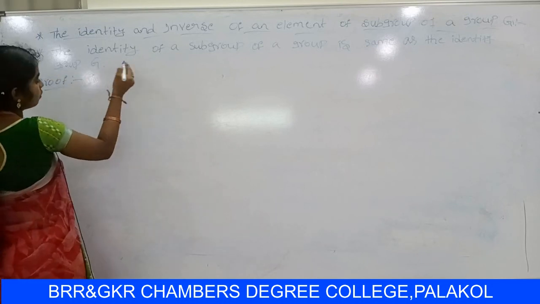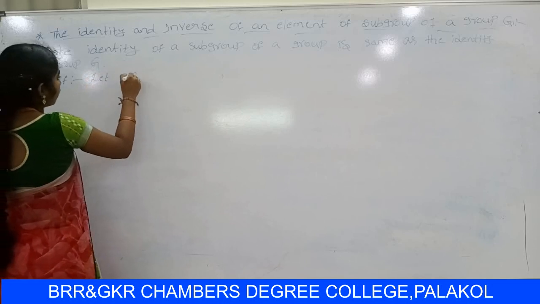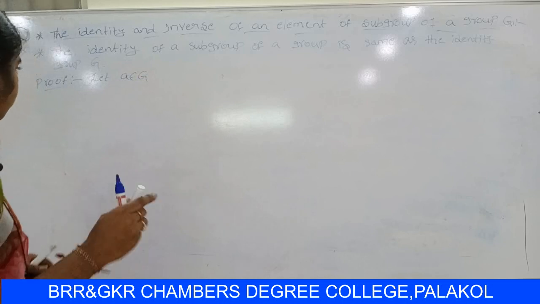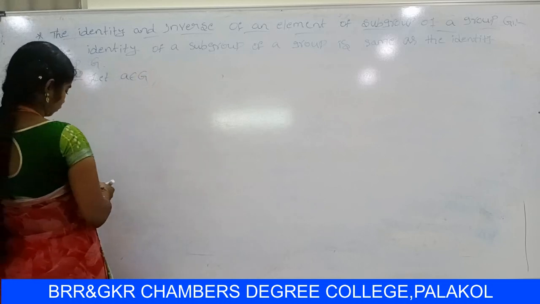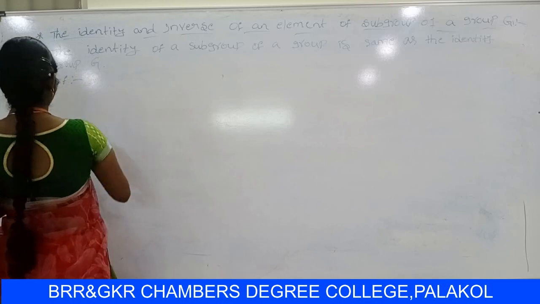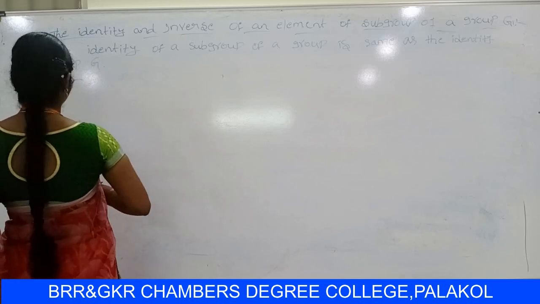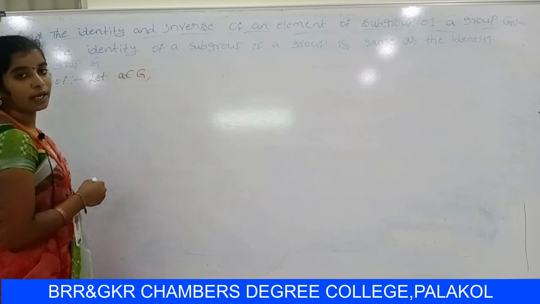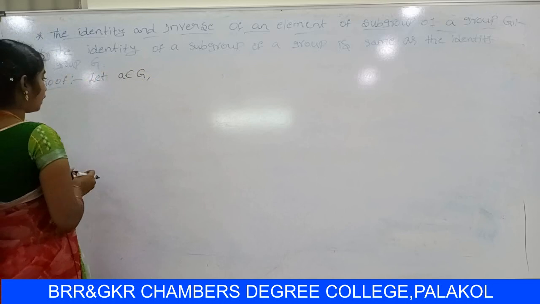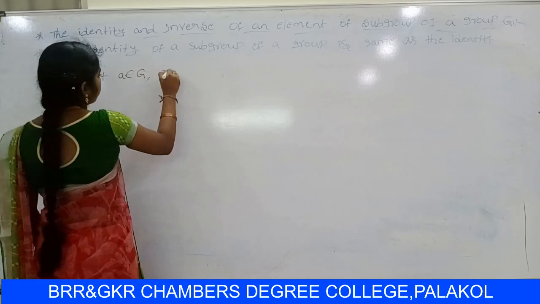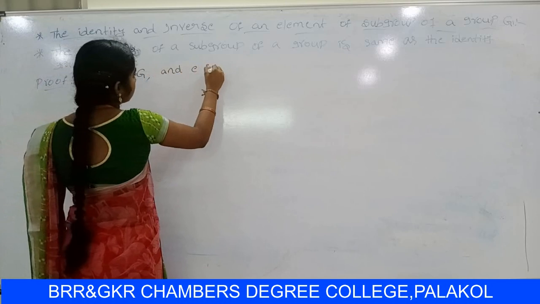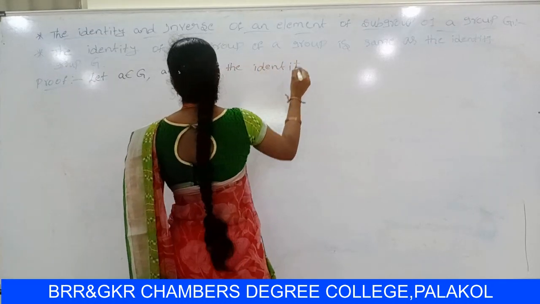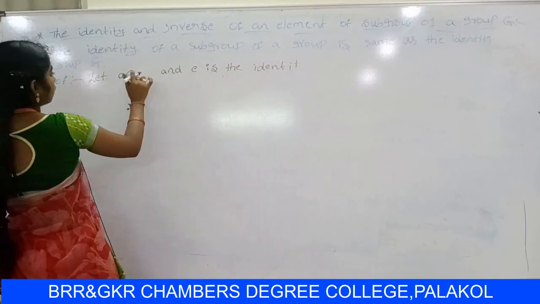So let A belongs to Z and E is the identity element, and E is the identity element in H. First of all, let us consider the subgroup.